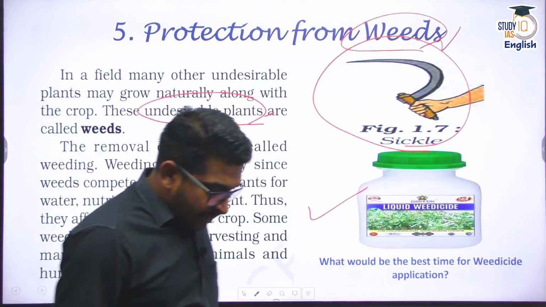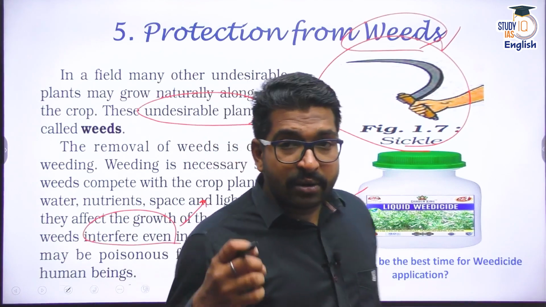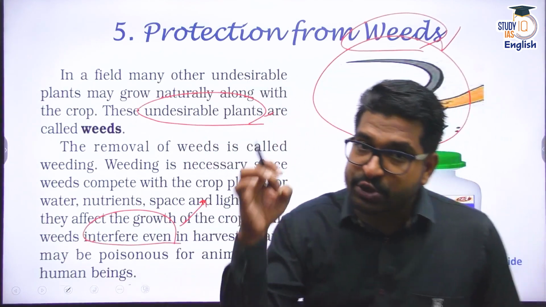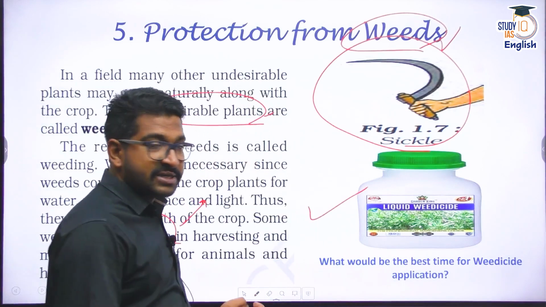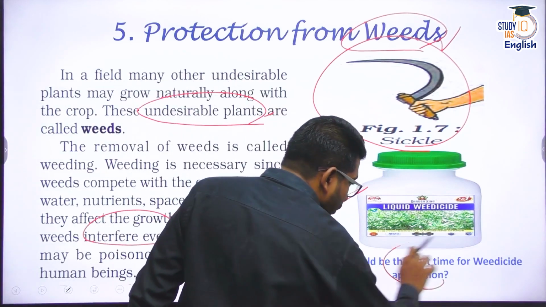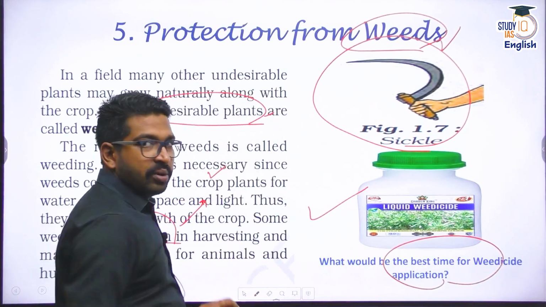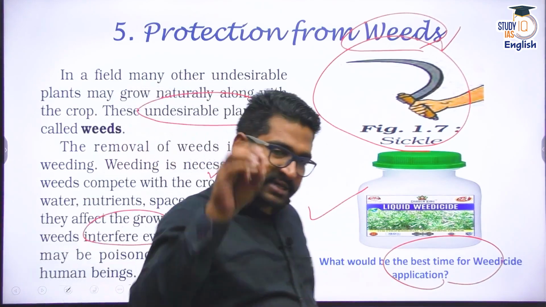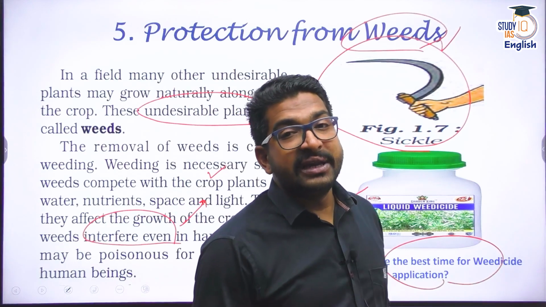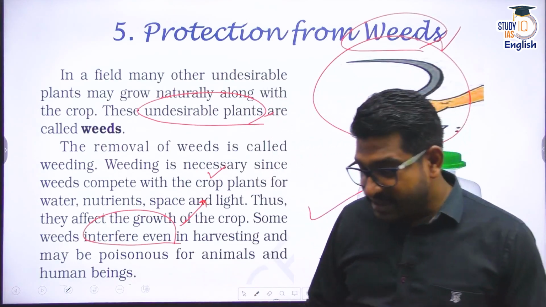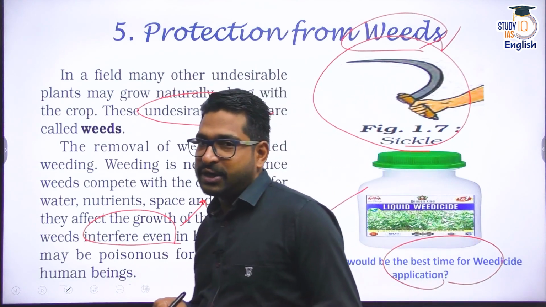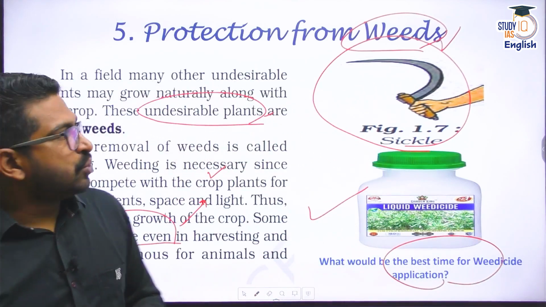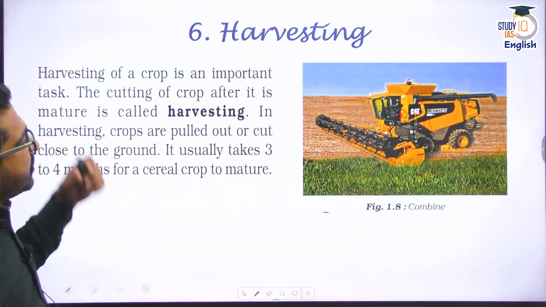All right. But again, in agriculture, there is a lot of importance for the timing of application of herbicide, weedicide, etc. And what is the time? You need to ensure that these weeds do not grow. When the weeds are just this height, just apply the weedicide. It is going to be really effective on them. But once they grow, once they mature, then they will surely compete with the plant.